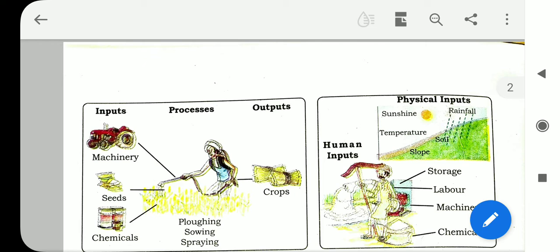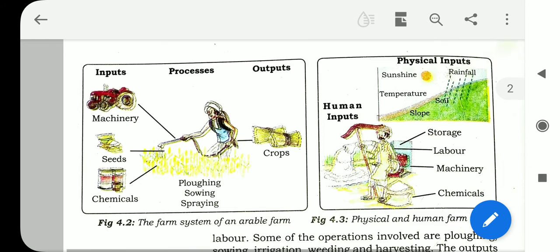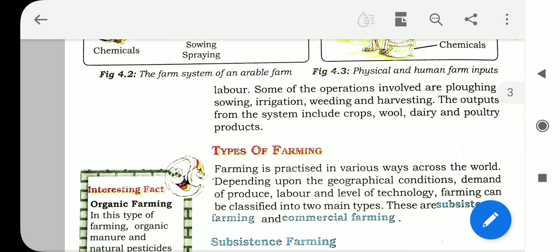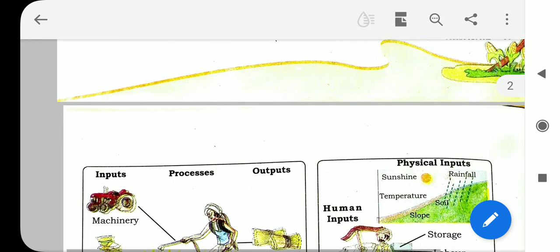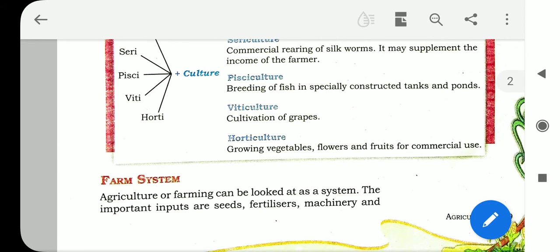Today I am going to discuss the next part of the agriculture chapter. In the previous class, we discussed the factors and the farm system. Agriculture or farming can be looked at as a system.